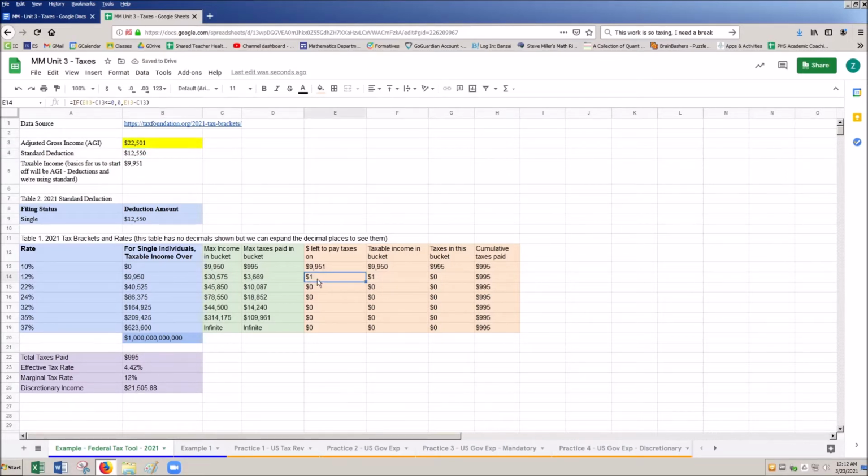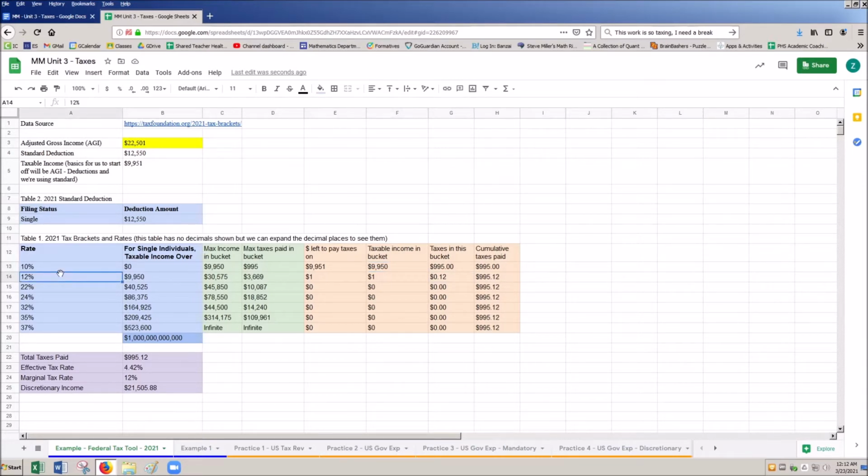So now we're being taxed at 12% on this $1, which I guess it doesn't show up here because I didn't want to get too detailed, but I guess I'll do this. I'm just going to bump my decimal places a little bit just so we can see this. So here's my taxes in this bucket, and we'll do the same with our cumulative as well. And it was already reflected down here, I believe, but maybe not. So now what I'm saying is for that dollar, it's being taxed at 12%, whereas before it was being taxed at 10%. The next bucket is my 12% bucket.